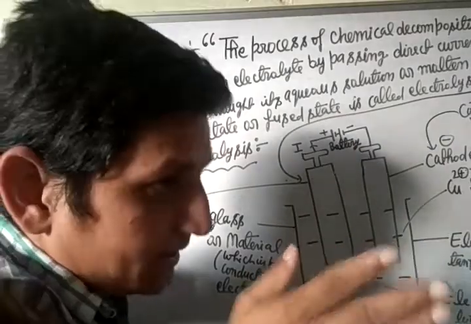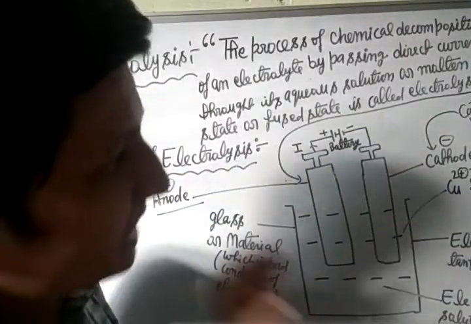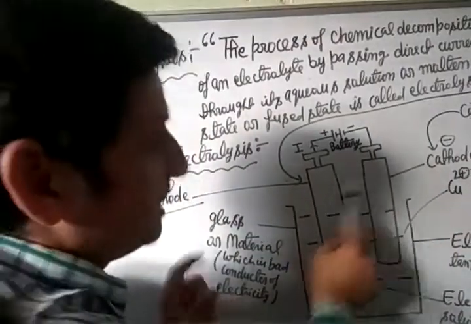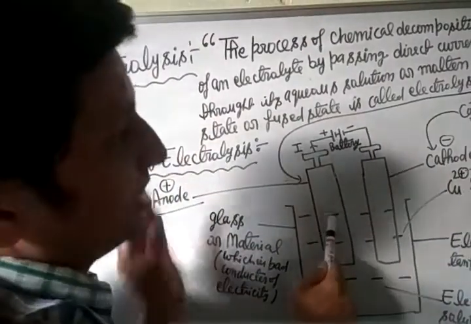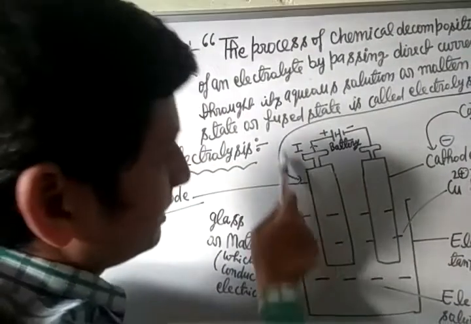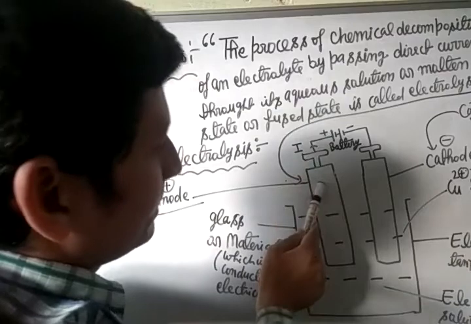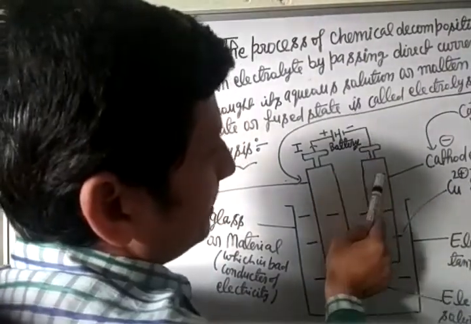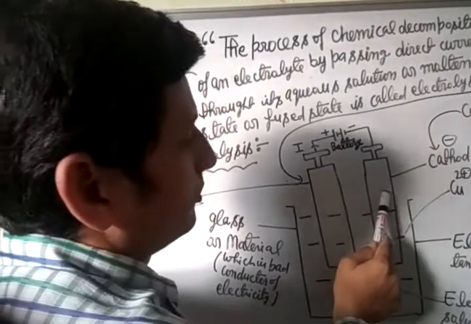When current is allowed to pass, these metallic rods or plates are called electrodes. The electrode connected to the positive terminal of the battery is called anode. The electrode connected to the negative terminal of the battery is called cathode.